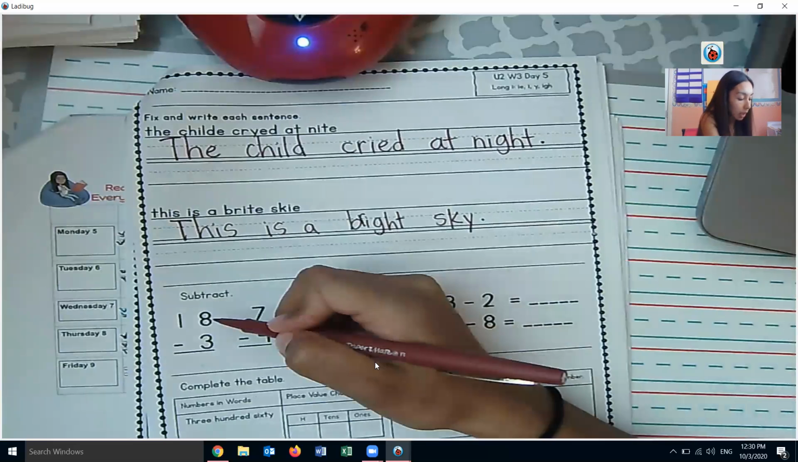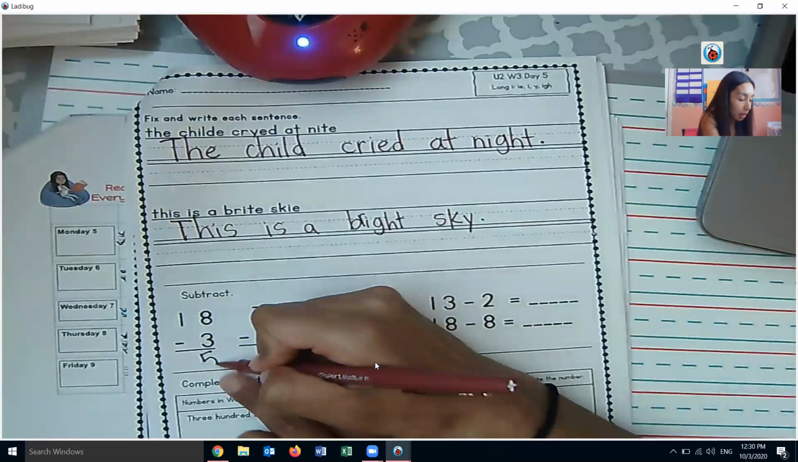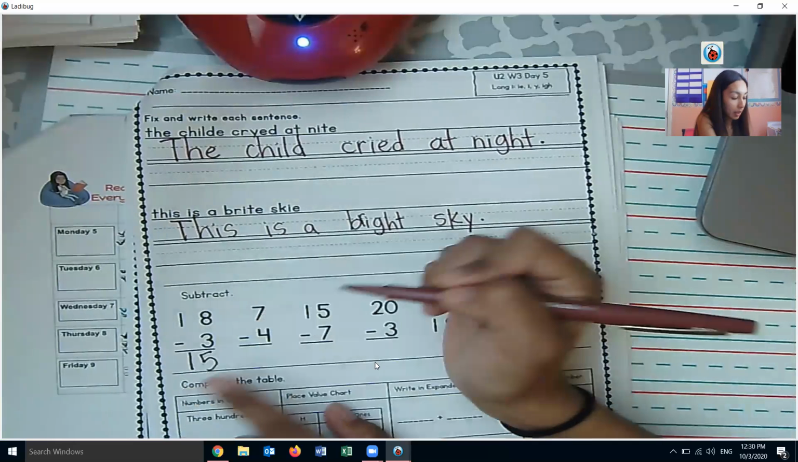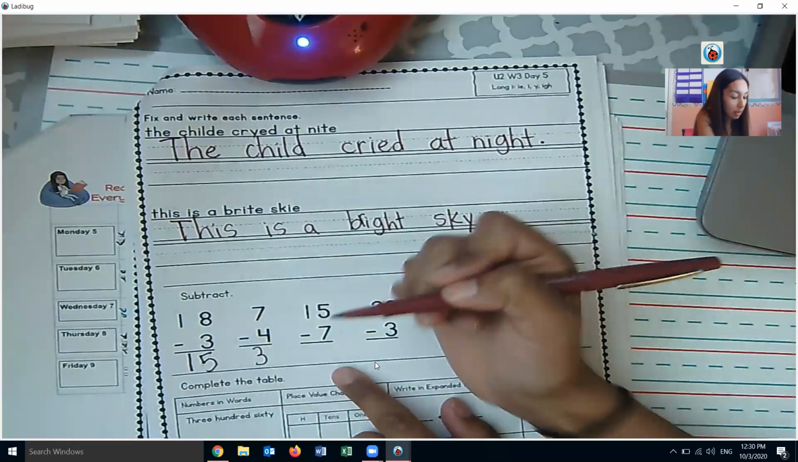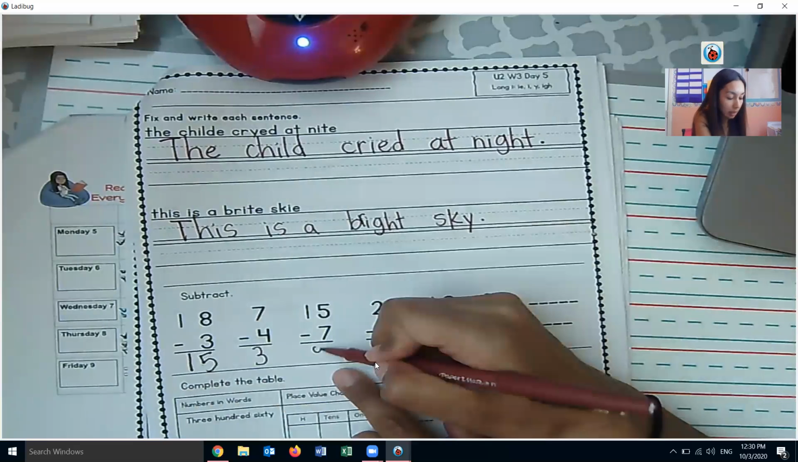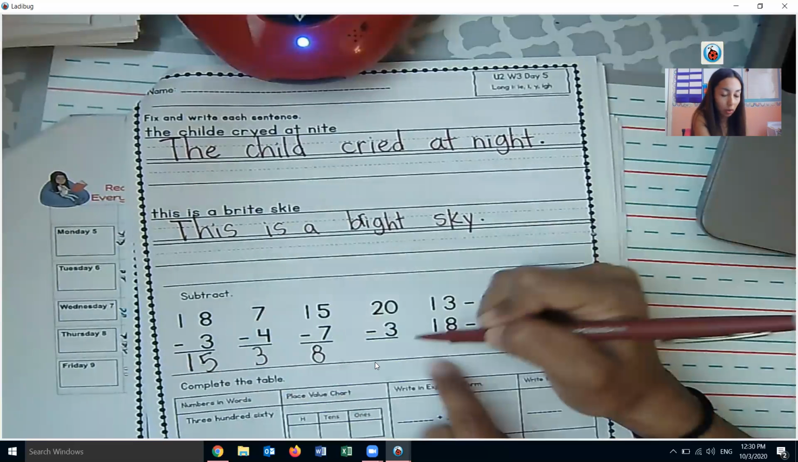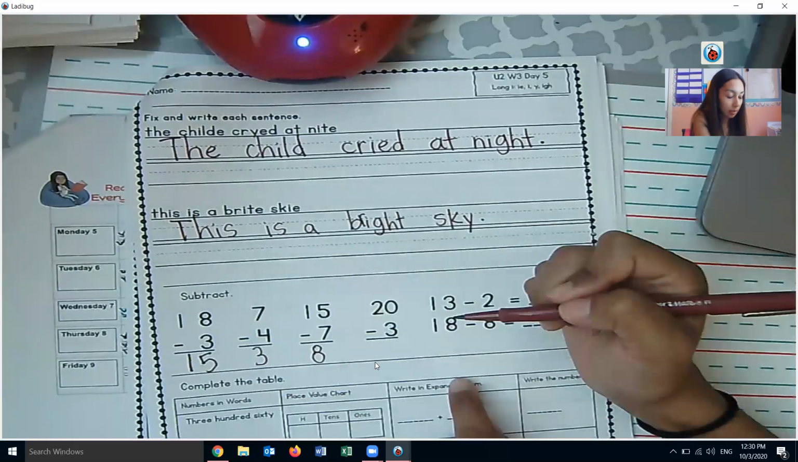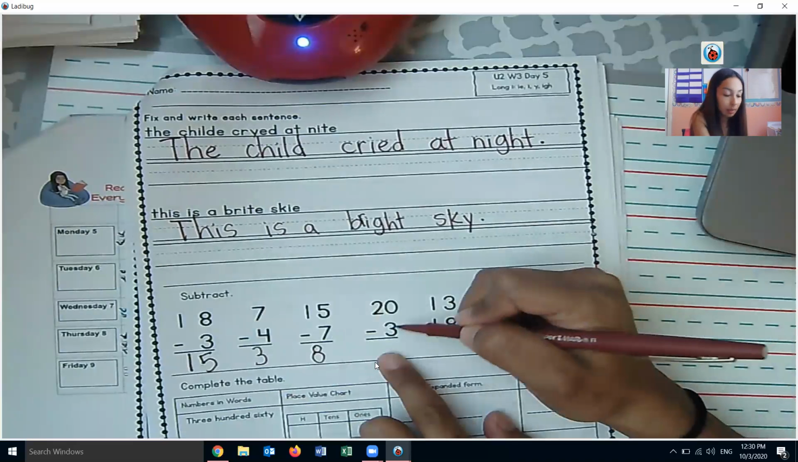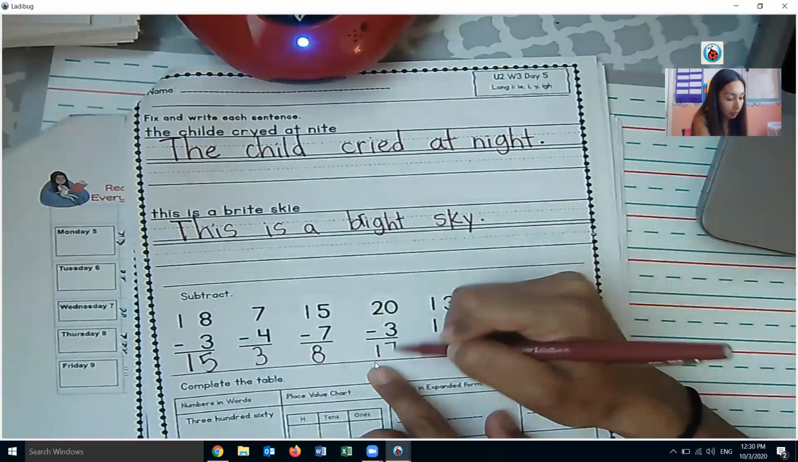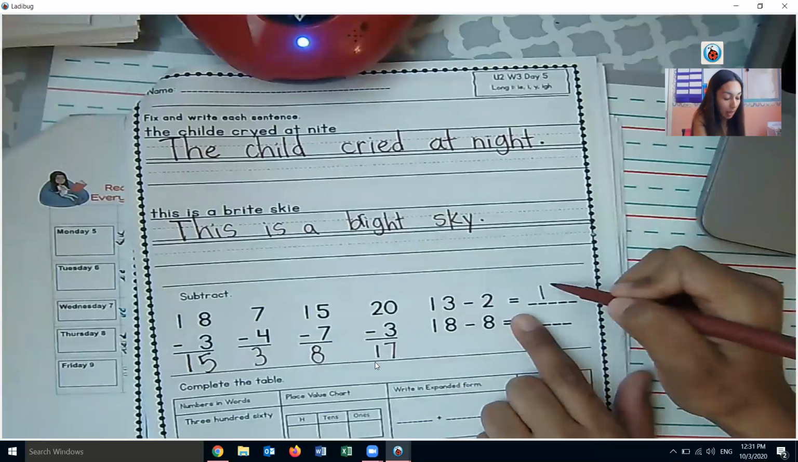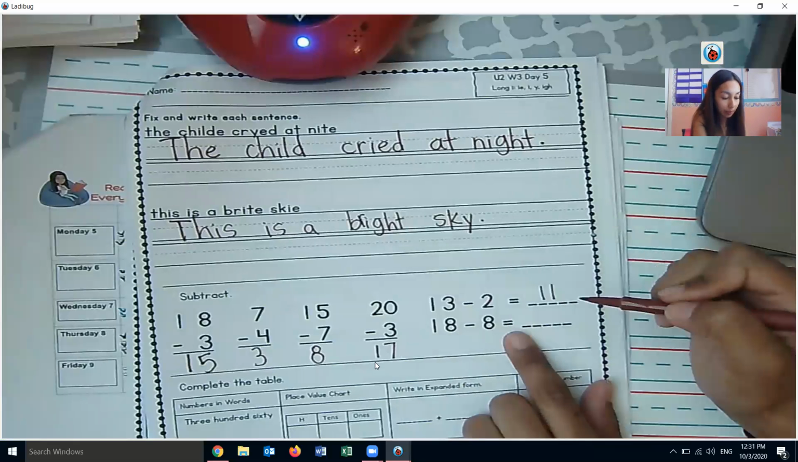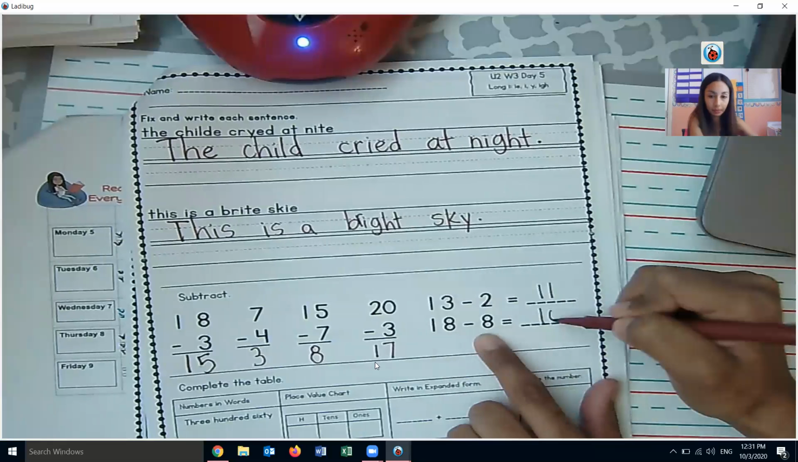If we go 8 take away 3 is 5, and that 1 just comes down. 7 take away 4 is 3. 15 take away 7 is 8. 20 take away 3, so we can think of 17. 7 makes 10, so we can say 17. 13 minus 2 is 11. And 18, if you take the 8 away, will make 10.